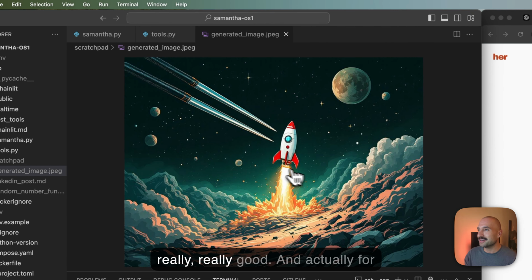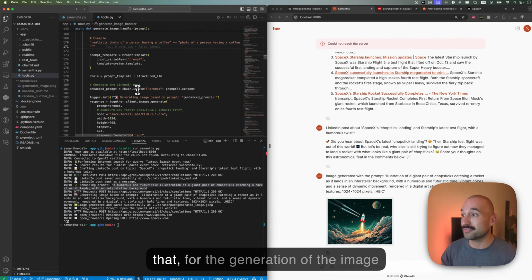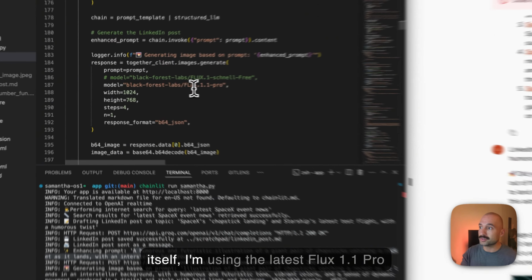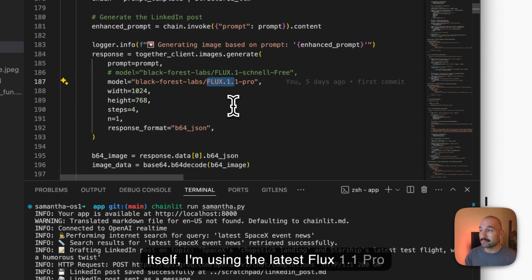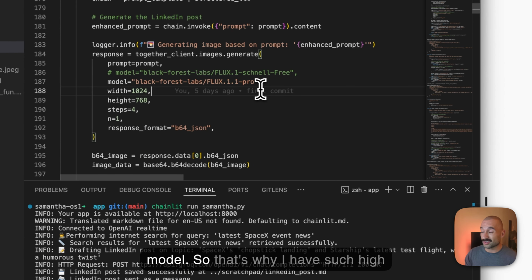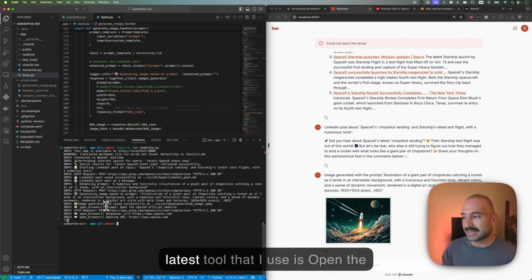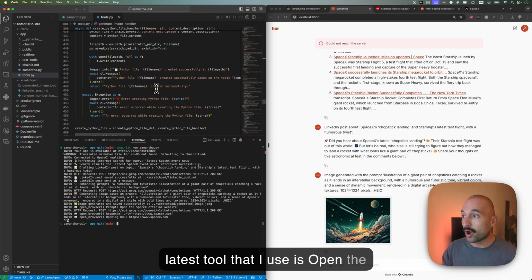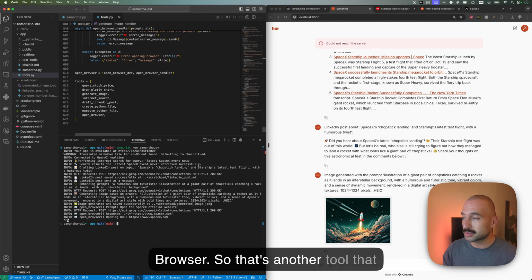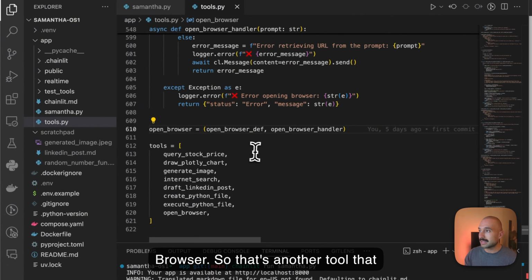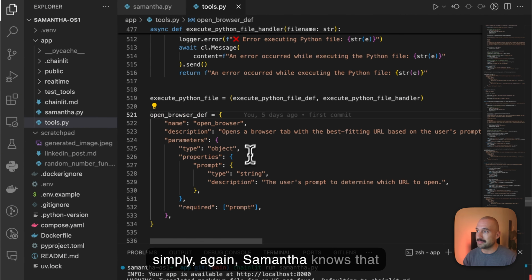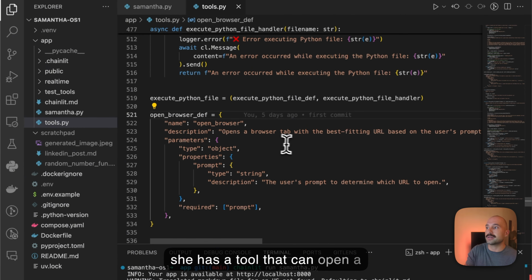It's really, really good. And for the generation of the image itself, I'm using the latest Flux 1.1 Pro model. So that's why I have such a high quality image. And finally, the latest tool that I use is Open the Browser. Again, Samantha knows that she has a tool that can open a browser.